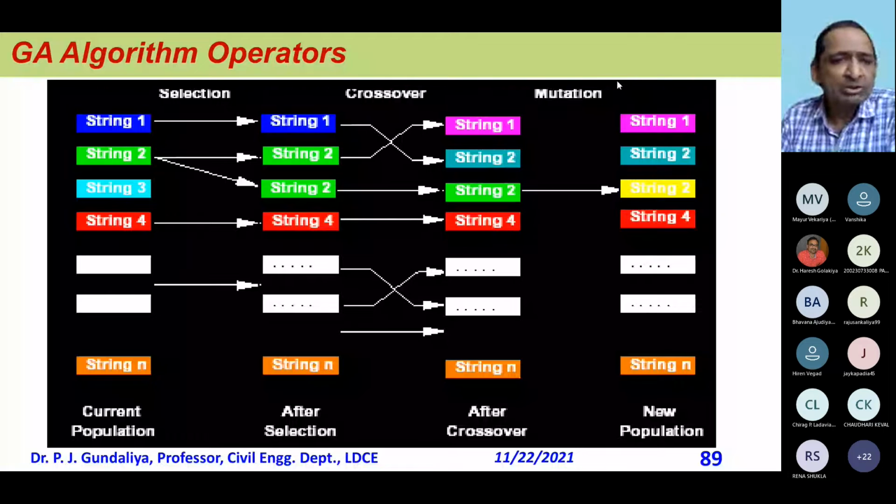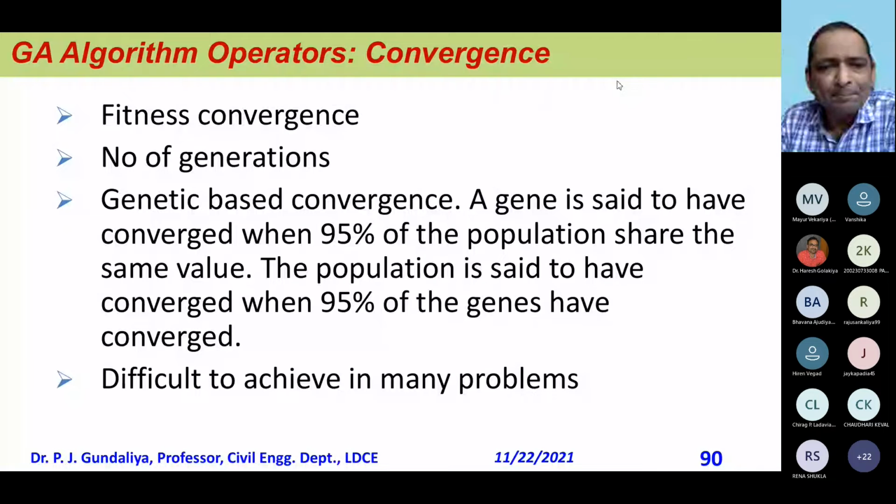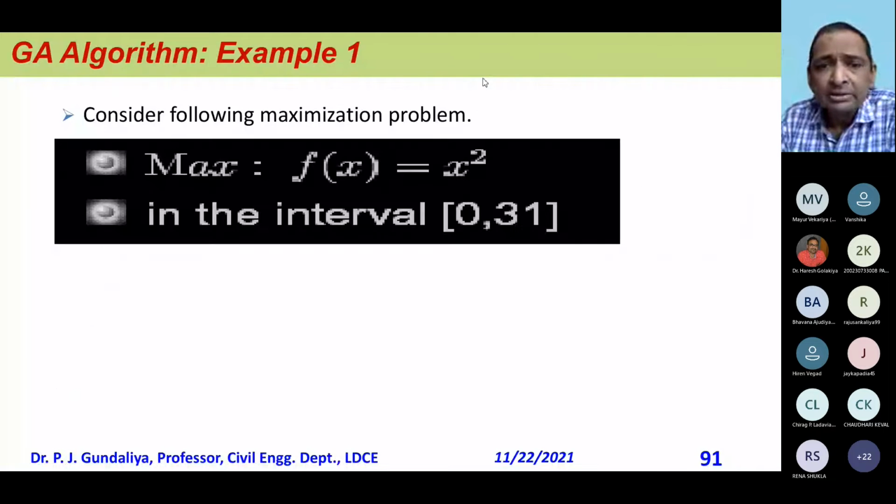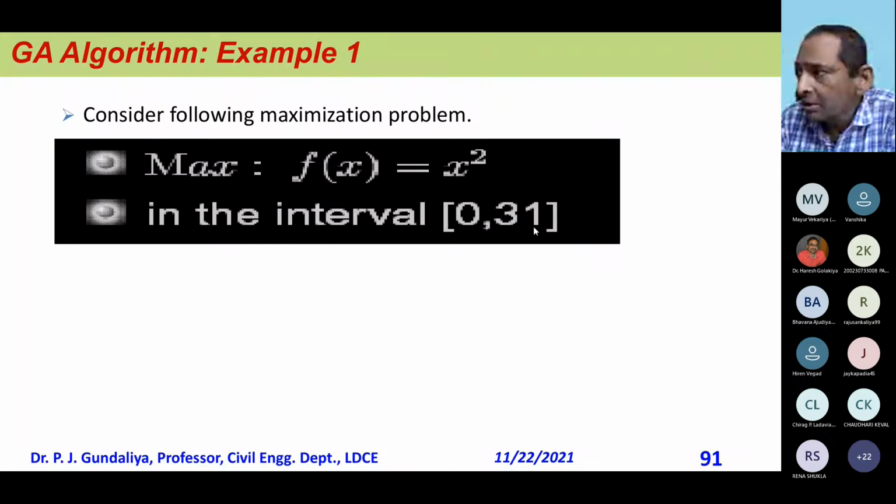So this is what we have already talked about. This example I wanted to tell you. This is a very simple function: f(x) = x square, with x from 0 to 31 as the interval. So it is very simple. Anybody can tell the solution is 31 because it is maximum.